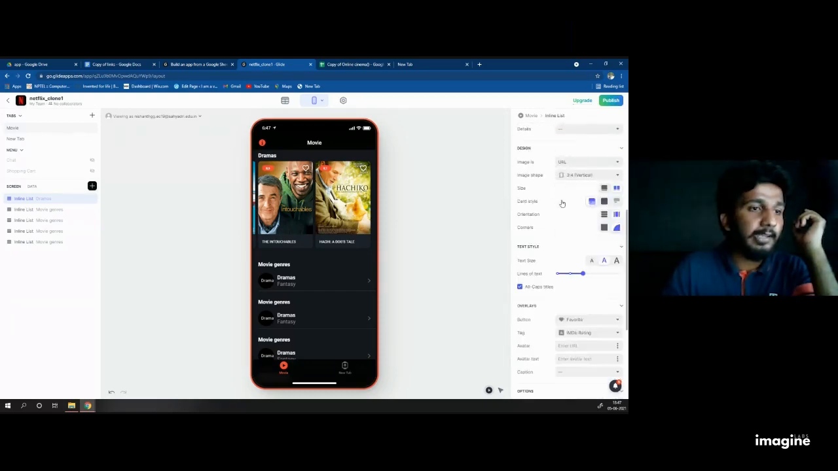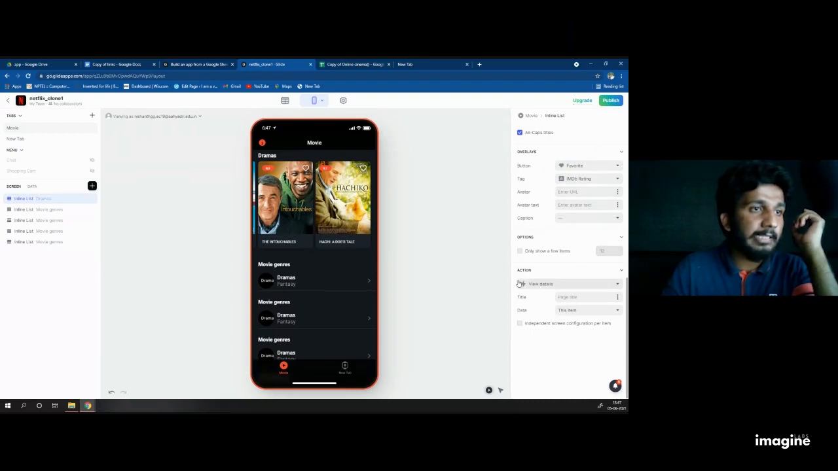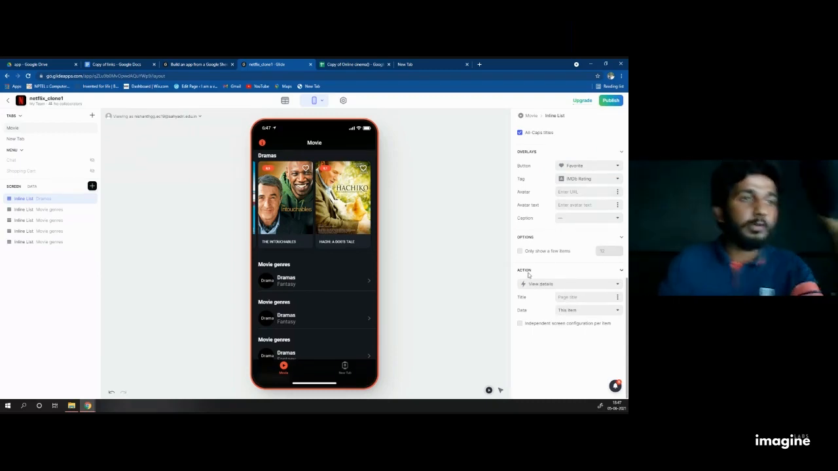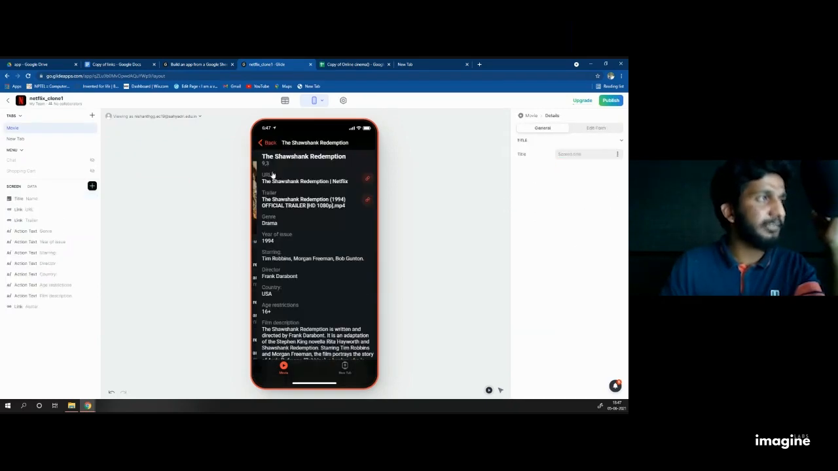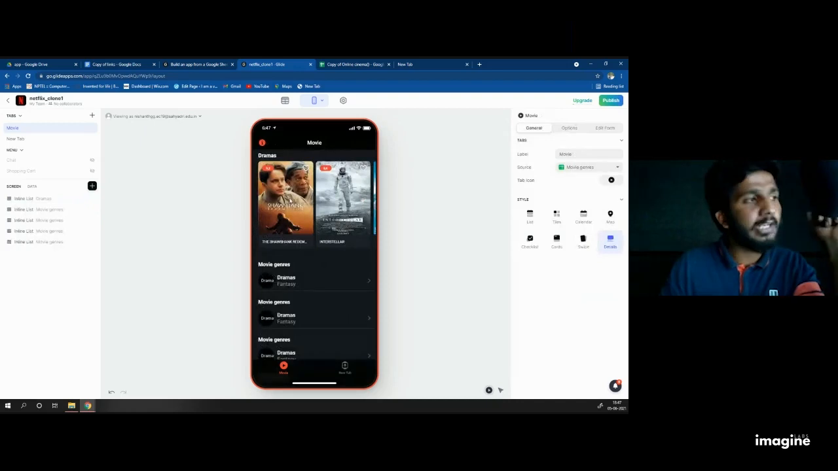When it is done, I think all of the things are done. Then this is the main thing you want to create: an action. Look at that. When I click on the image, I'll get some details. When I go back, I am seeing this. Look at this image. When I go back, that one only I am seeing.